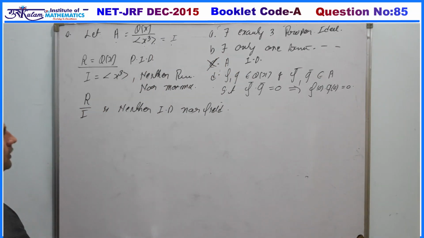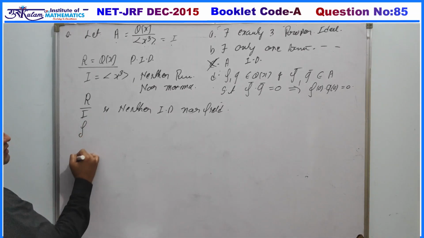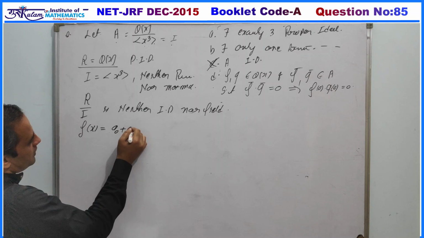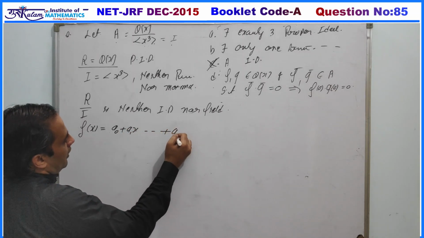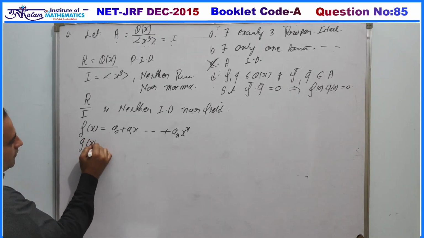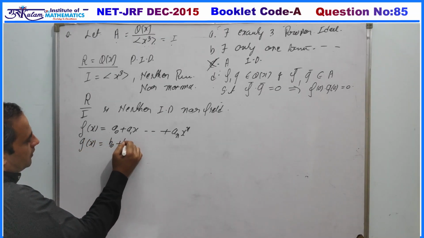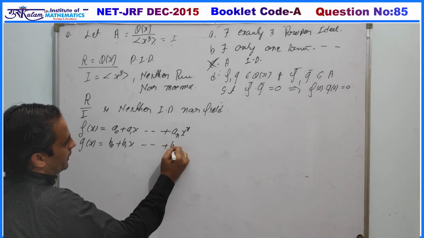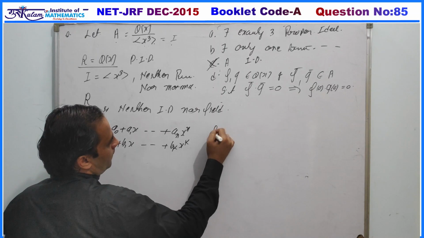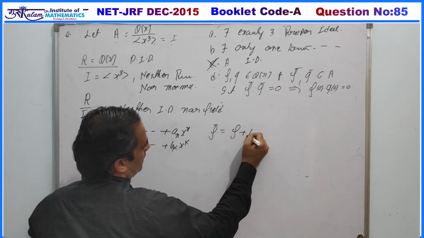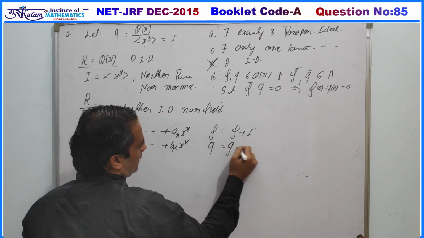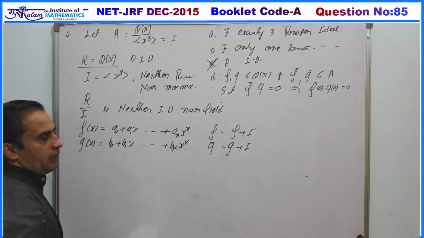Now come to D option. In D option, given that f and g belong to Q[x], so let f of x be a0 plus a1x up to an x^n, and g of x be b0 plus b1x up to bk x^k. Now f bar, which is the same as f plus I because it is a member of A, and g bar, which can be written as g plus I since it is a member of A.